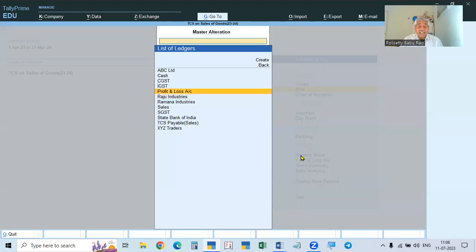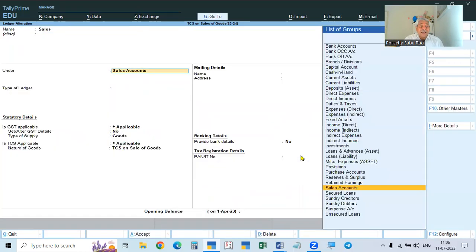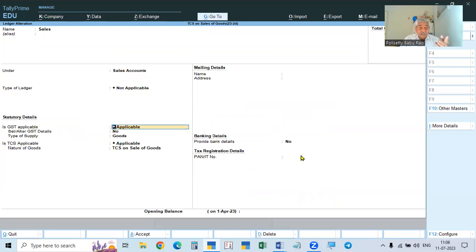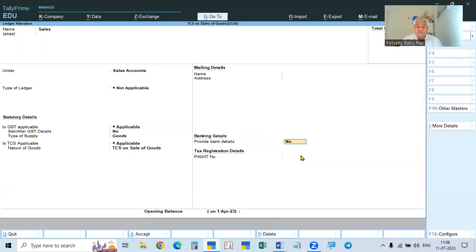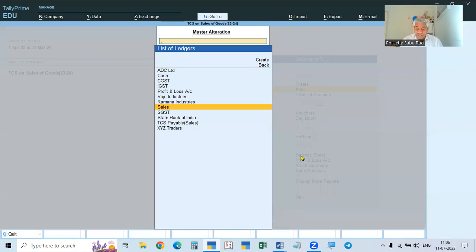Then we have to create the sales account also, under sales accounts. For the sales, GST applicable: Yes. The rate will be given in the stock item. Then select goods. Then it will ask again, TCS is applicable, and what is the nature of goods. In every ledger except the party ledger, it will ask the nature of goods. So the TCS nature of goods is TCS on sale of goods. Accept. So sales is created.